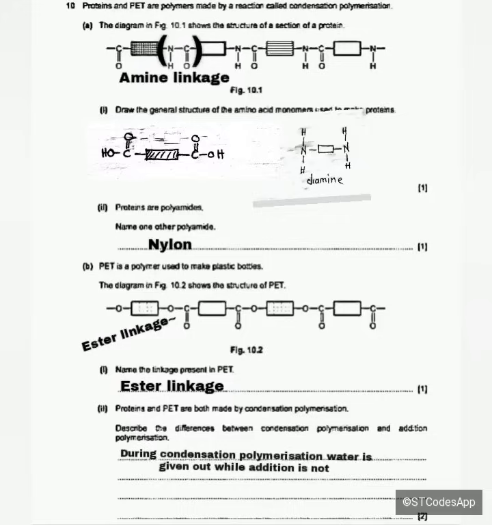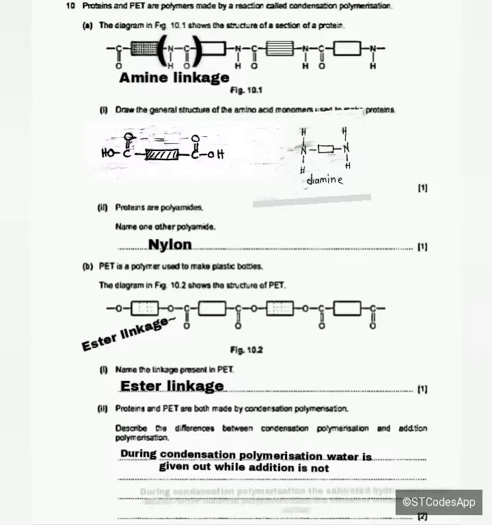While during addition polymerization, you're going to find that only the polymer is going to be formed. Apart from that, we can say during condensation, the saturated hydrocarbons are added.